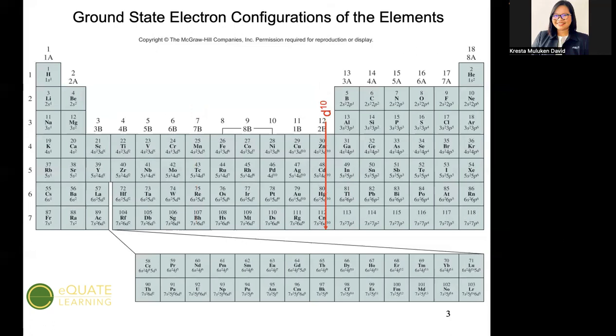Okay? d10. Okay? And then these are the f, no? Yun na yung mga lanthanides and actinides na medyo higher chemistry na ang kailangan to study, no? Kasi they have so much electrons in their subshells and nasa f orbital na siya which imposes higher energy. Okay?